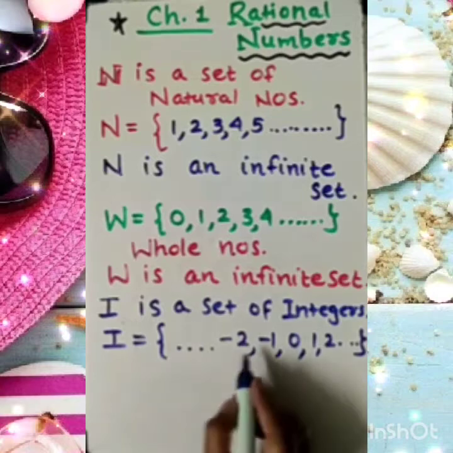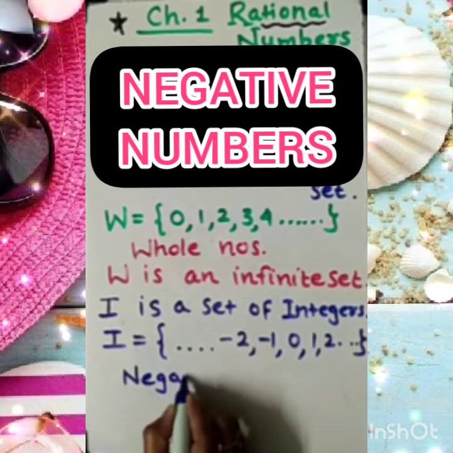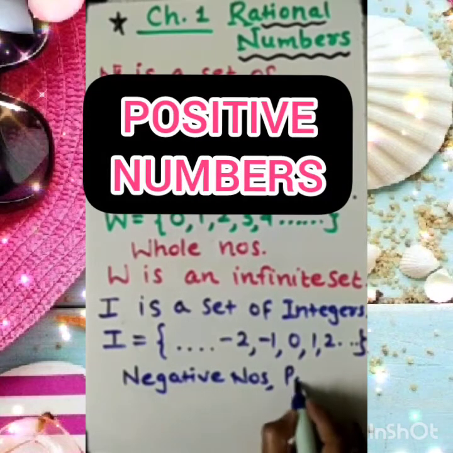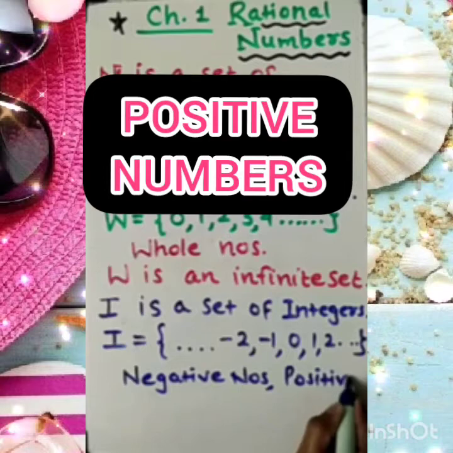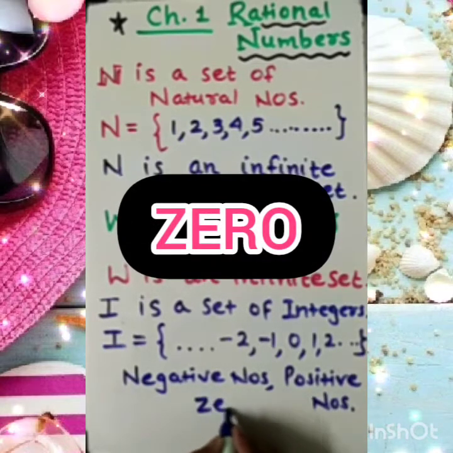Simply, all the negative numbers, all the positive numbers, and of course 0.